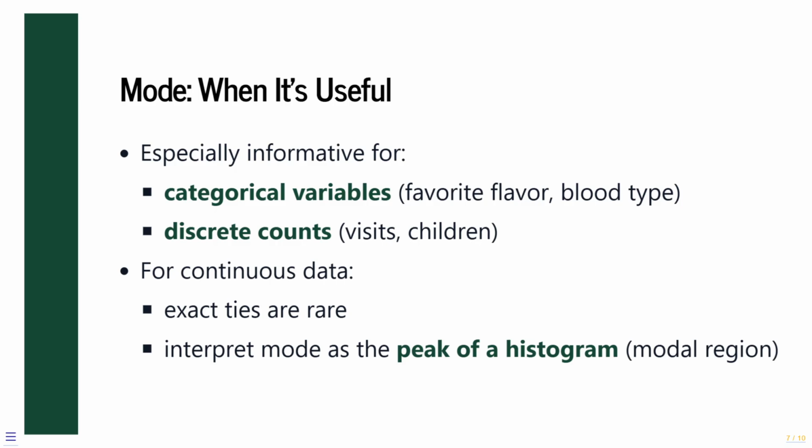For continuous variables measured with fine precision, however, exact ties are uncommon. In such cases, the numerical mode may not be meaningful or may not exist at all. Instead, we often identify the mode visually as the peak of a histogram, representing the most densely populated region of the data, rather than a single repeated value.